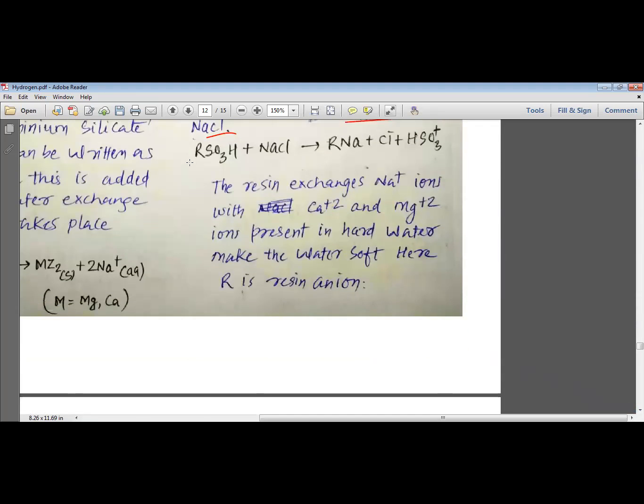You can see, my dear students, that when this resin reacts with NaCl, it produces RNa, the sodium salt of the resin, along with HCl. The resin exchanges Na+ ions with the Ca2+ and Mg2+ ions present in the hard water and makes the water soft. Here R represents the resin.